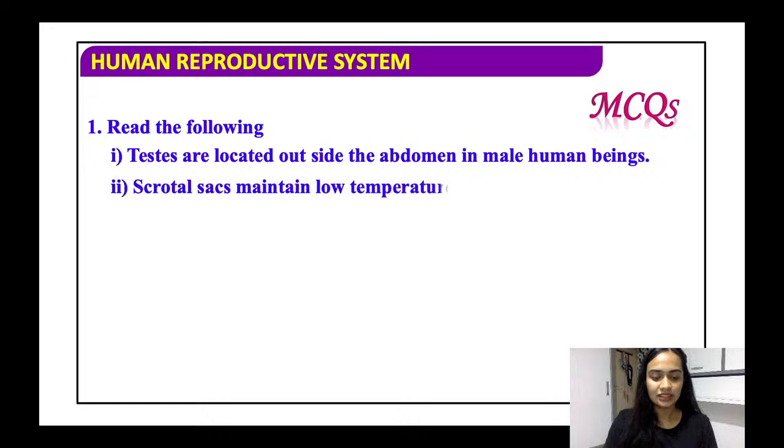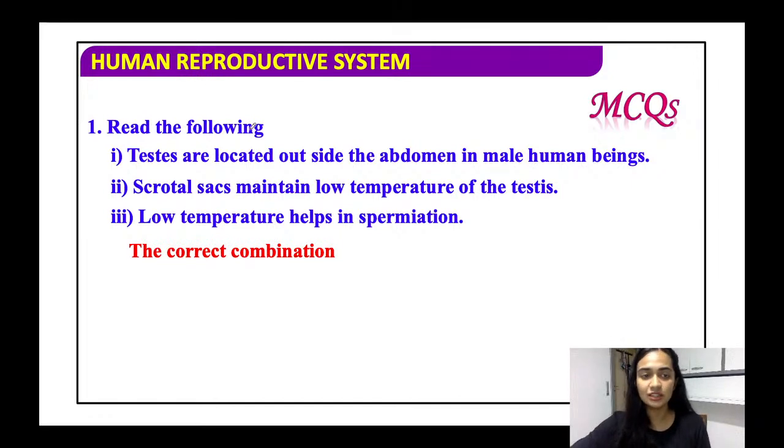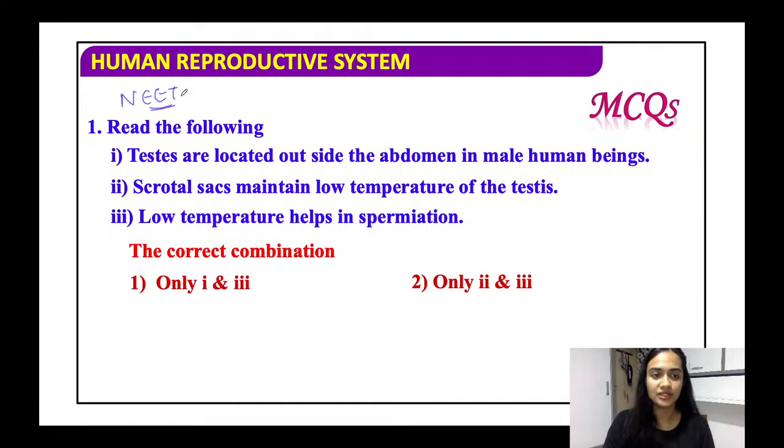Now, these are a different set of questions. So what you have to do is read all the three statements. These are a very common type of questions that are asked in NEET and are highly expected also this year. So you have to read this and choose the correct combination. Testes are located outside the abdomen in male human beings. That is right. Scrotal sacs maintain low temperature. That is also right. And low temperature helps in the process of formation of the sperms or the spermiation.